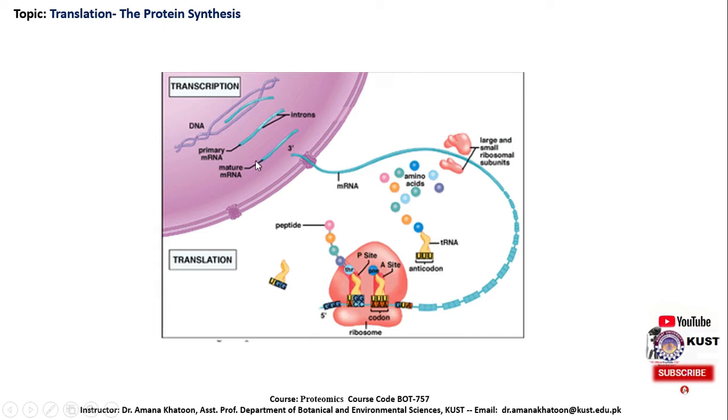After these modifications, this mature RNA will come into the cytoplasm through the nuclear pores, and here in the cytoplasm is the machinery for protein synthesis, for gene expression, that is known as the ribosome. And here the whole process of protein synthesis or translation will occur.